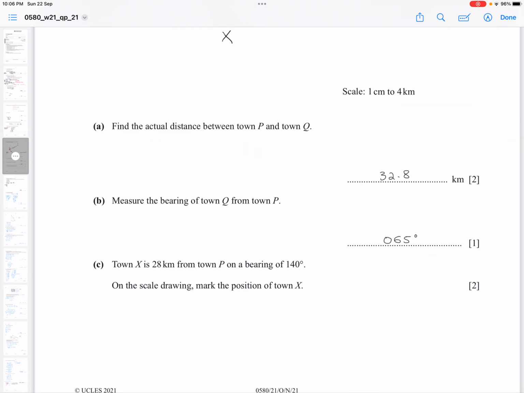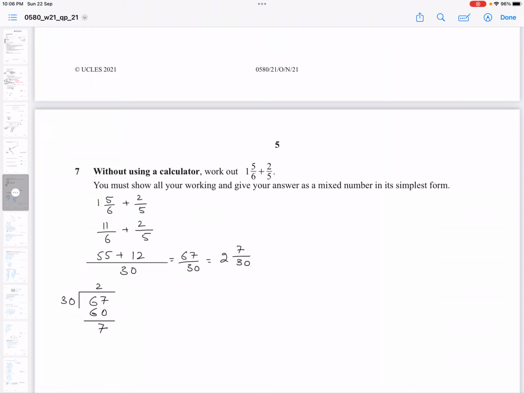Question number 7. Without using a calculator, work out 1 whole 5 over 6 plus 2 over 5. So you turn this mixed number into an improper fraction by multiplying 6 by 1, then add 5 to it. So it's 11 over 6 plus 2 over 5. So in the denominator you have 6 and 5. So you multiply these two and you get the LCM. Now 6 times 5 is 30.